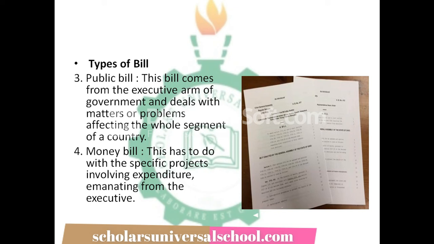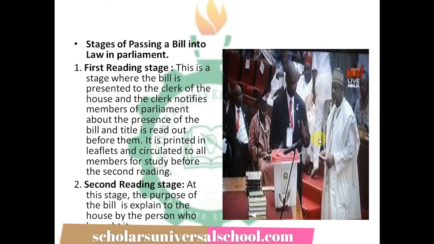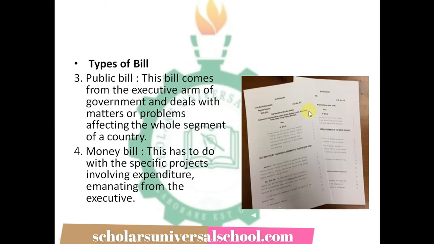Then we now move to the other one, which is the stages of passing a bill into law. There are various stages that the bill will pass through before it becomes a law that will be enforced and used in the society. So we have various stages. The first one is the first reading stage. The second one is the second reading stage. The third one is the committee stage. The fourth one is the report stage. The fifth one is the third reading stage. Then the last one is the assent stage.